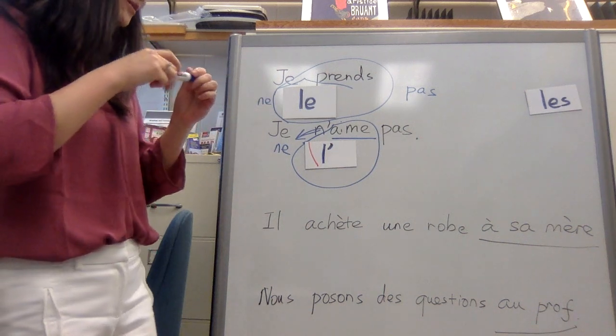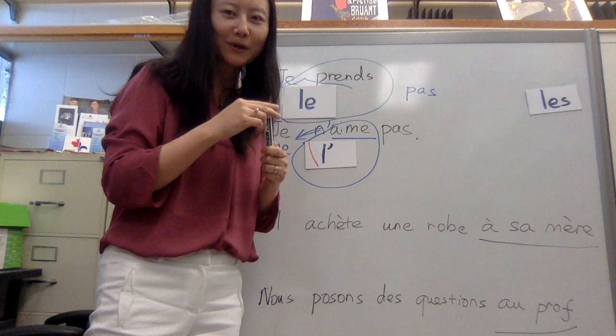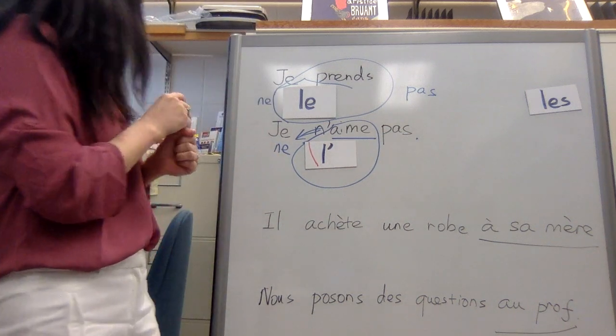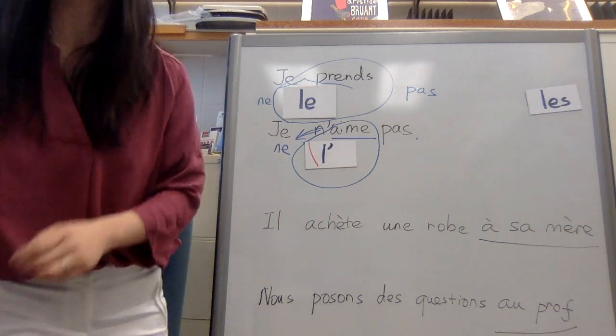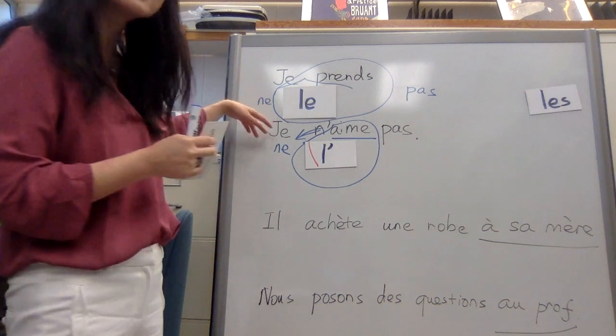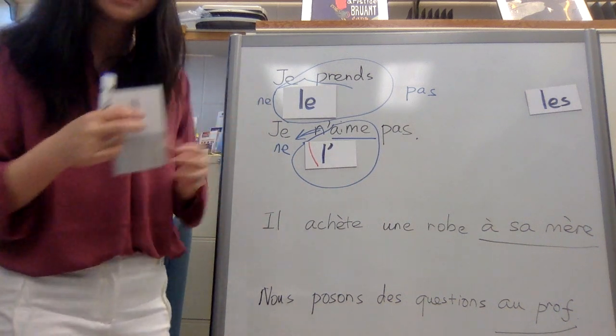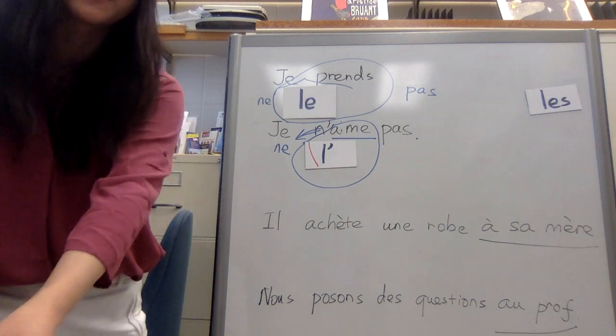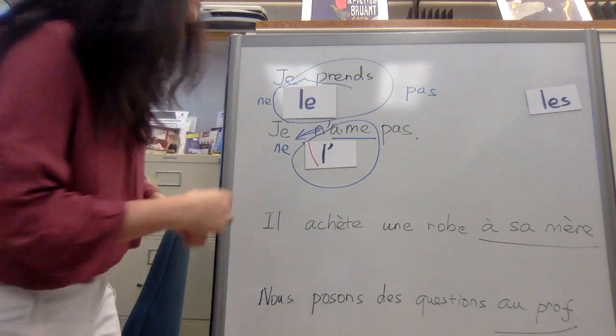Now we're going to make it more complicated. We're going to use the passé composé. I'm going to give you a quick review exercise to do. I want you to change these sentences into passé composé. Madame Li is going to work with you together on the board, and we'll meet you in about 1 minute.